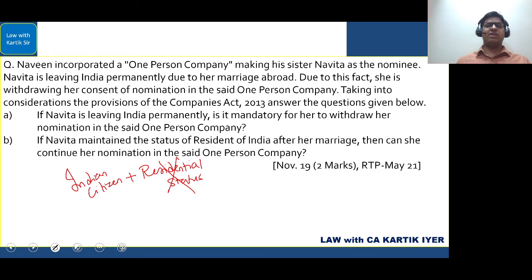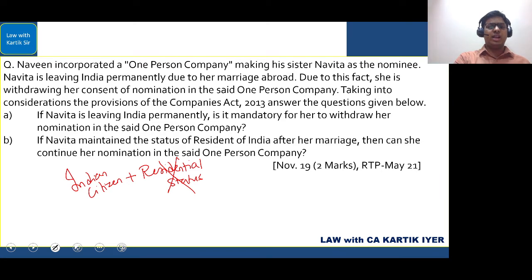They have said if Navita is leaving India permanently, is it mandatory for her to withdraw her nomination in the said one-person company? The answer is no. It is not required for her to withdraw her nomination because she is an Indian citizen. Okay, so not required. And next, they have said here, and we have to assume here, she is an Indian citizen.